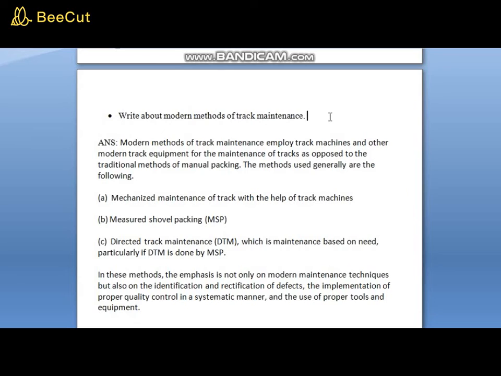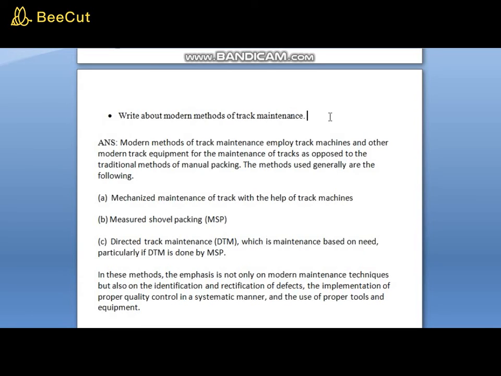The first is mechanized maintenance of track with the help of track machines. Second is measured shovel packing. Third, directed track maintenance, which is maintenance based on need. Particularly here, directed track maintenance is done by MSP. MSP is nothing but measured shovel packing.